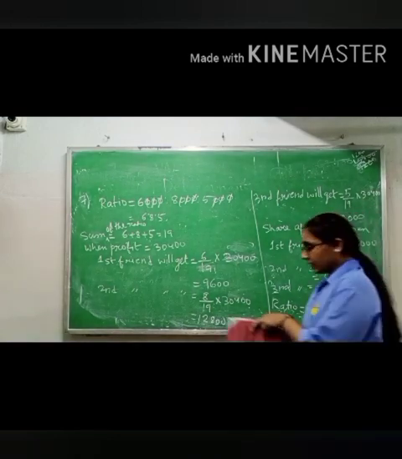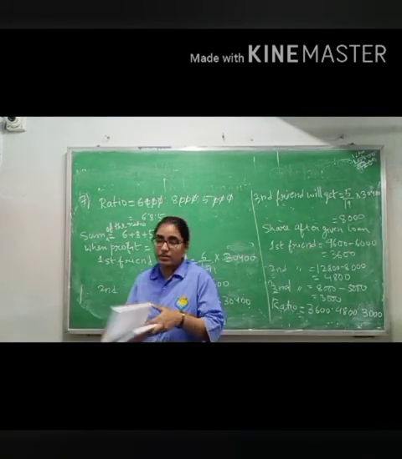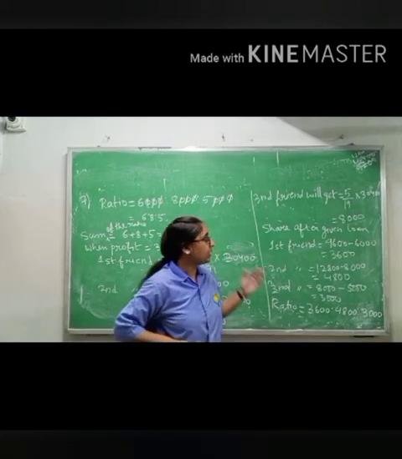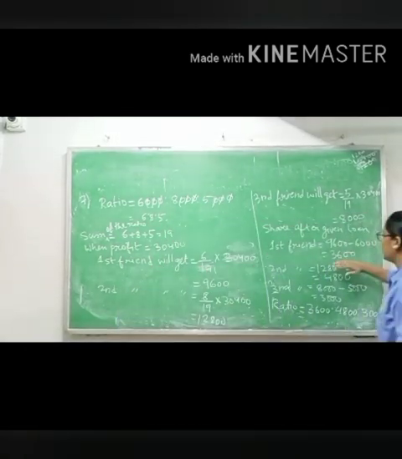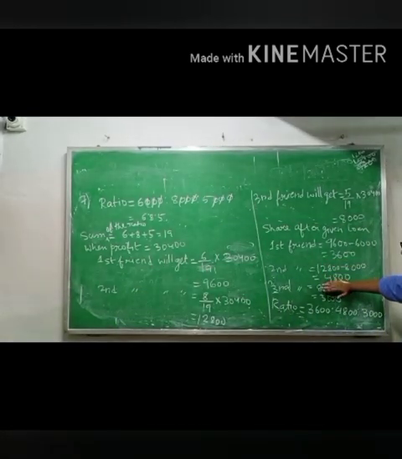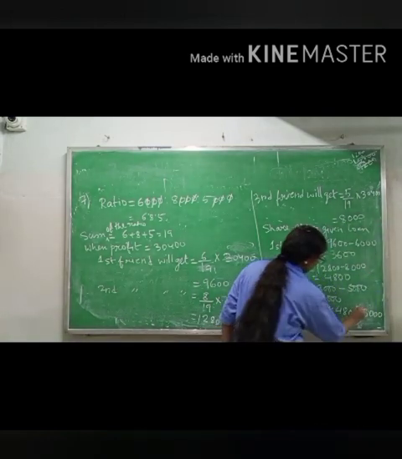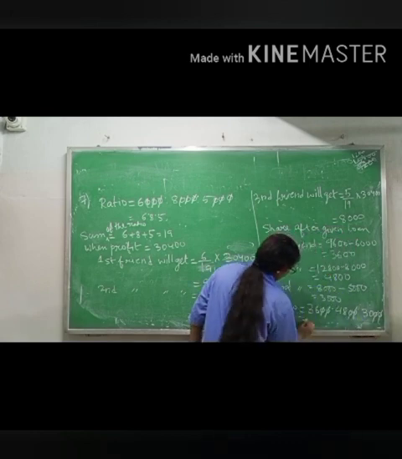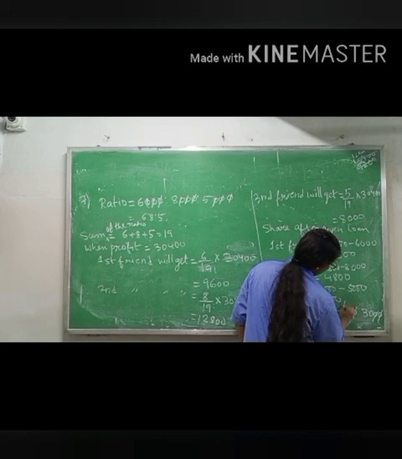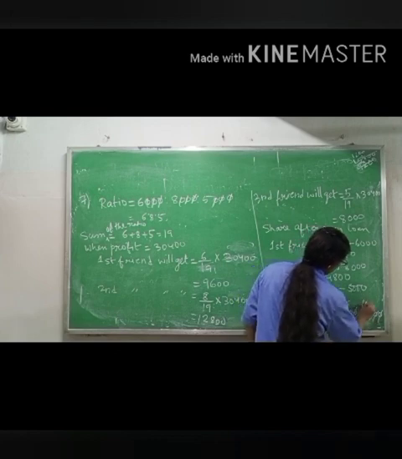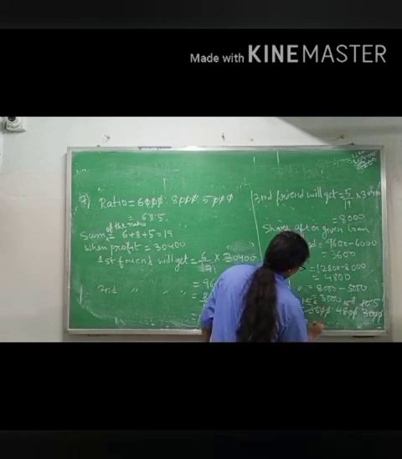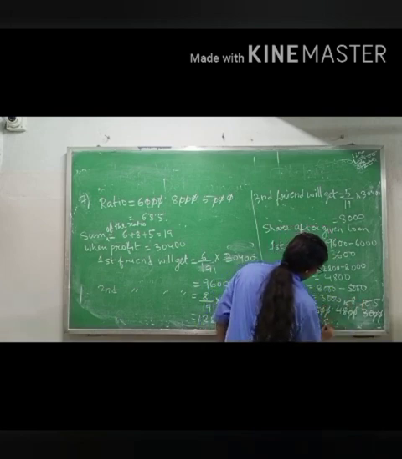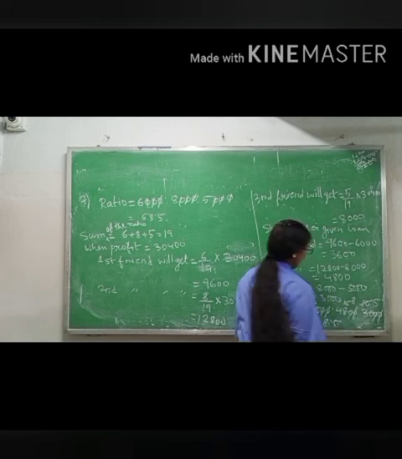After that, they are asking to find the ratio of their shares. After giving the loan, the first friend's share is 3,600, the second friend's share is 4,800, and the third friend's share is 3,000. Now cancel the zeros. 3 ones are 3, 3 twos are 6, 3 sixes are 18, 2 fives are 10, 2 eights are 16, 2 sixes are 12. Means 6 is to 8 is to 5. Okay, solve this one.